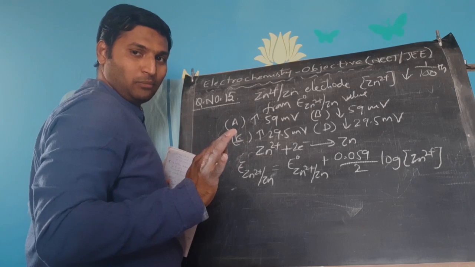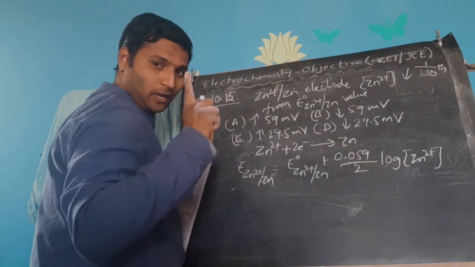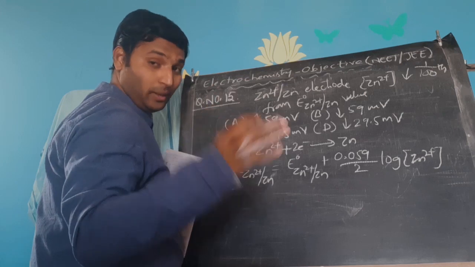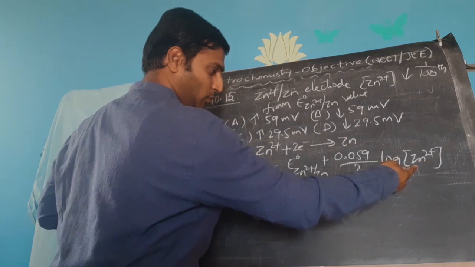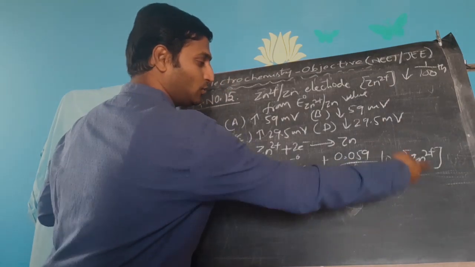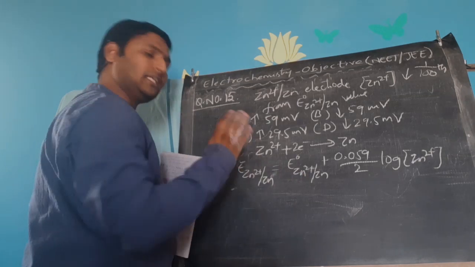Now, senseless options to be removed. See, when zinc 2 plus concentration is 1 molar exactly, we have discussed it way many times. Zinc 2 plus concentration is 1 molar. When it is 1 molar, log 1 is 0, so this whole value becomes 0. So SRP value and this value will be same, that is nothing but SRP value.